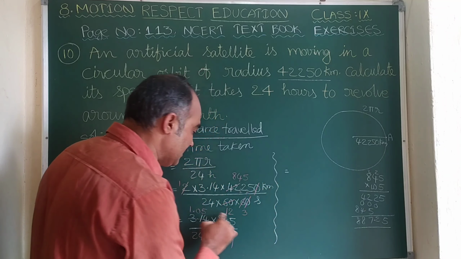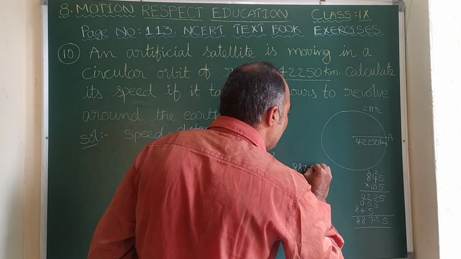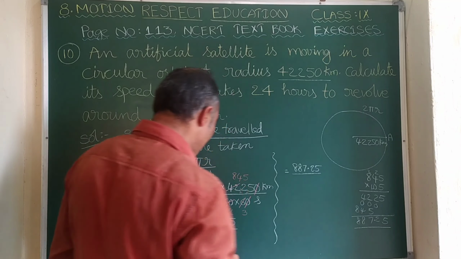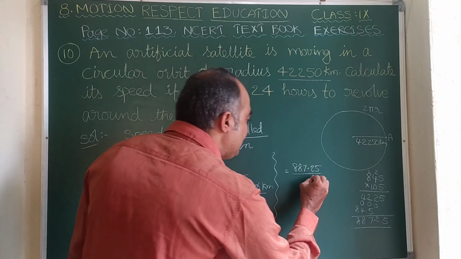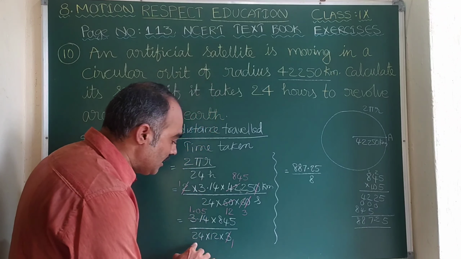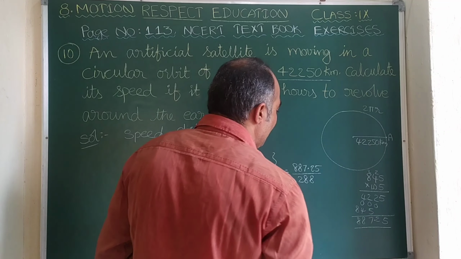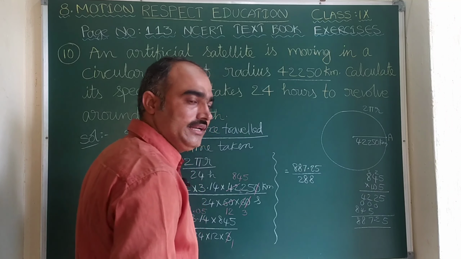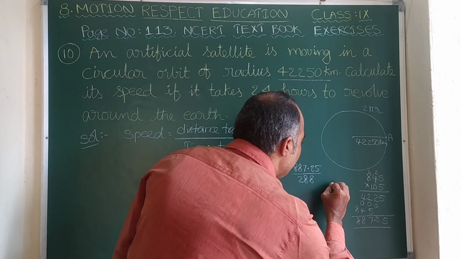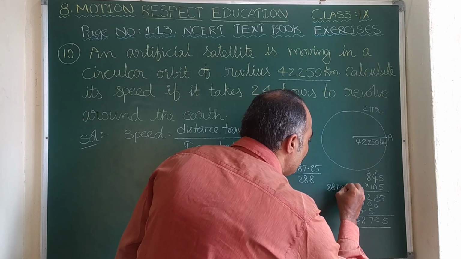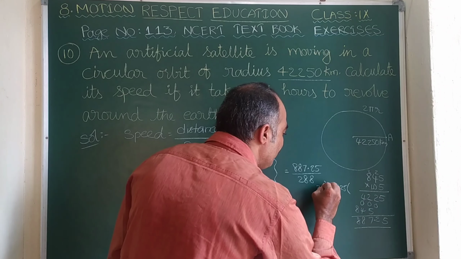If we multiply these two, we get here 887.25 divided by 24 into 12. 24 2s are 48, 4 is carry forward. 24 1s are 24, that 4 is 28. So 288. Now let us divide 887.25 with 288.